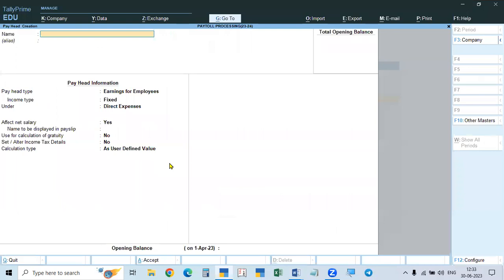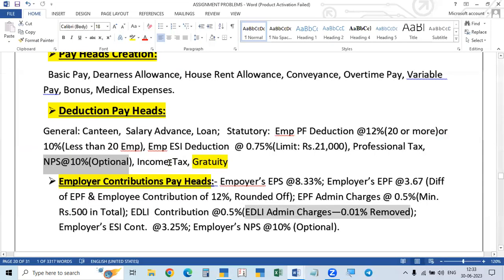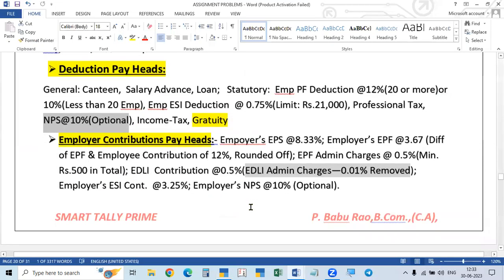Okay, these are called general deduction payheads, deducting from the employee's salary. Now, in some cases, the employer has to contribute some amount towards the statutory obligation that is deducted from the employee, and some amount is added by the employer. The total amount is paid to the government. They are called employer contribution.